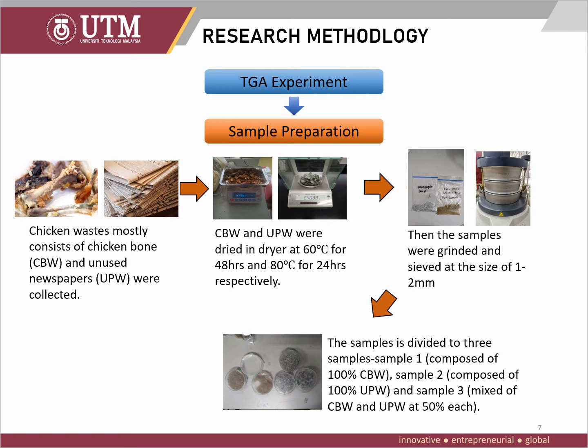Both samples were ground into small particles and sieved at the size of 1 to 2 mm and labeled as Sample 1, composed of 100% chicken bone waste, Sample 2, composed of 100% unused paper waste, and Sample 3, the mix of chicken bone waste and unused paper waste at 50% each.